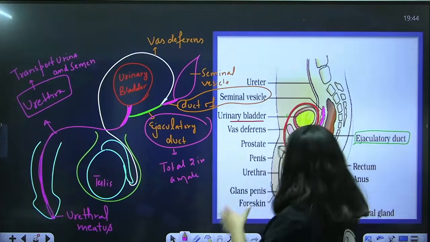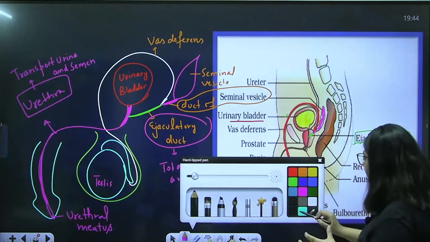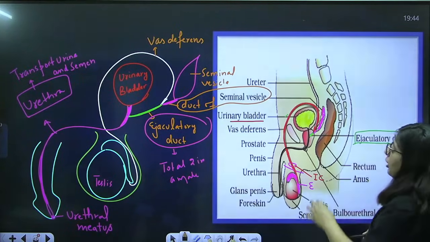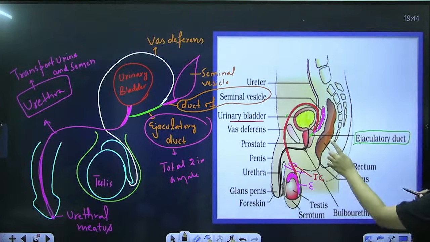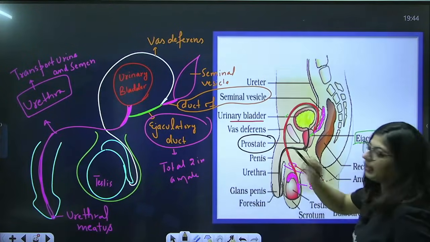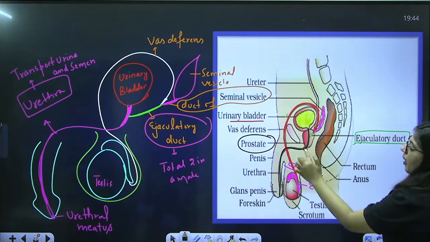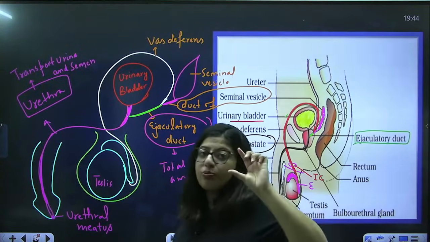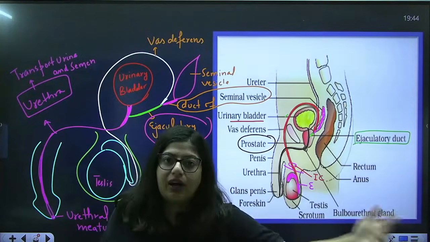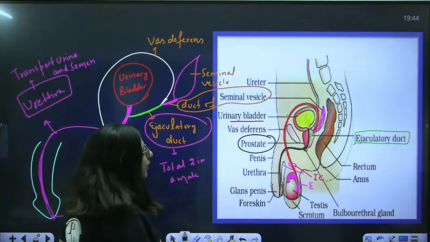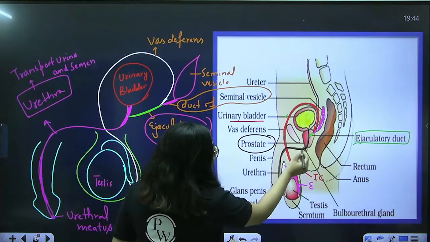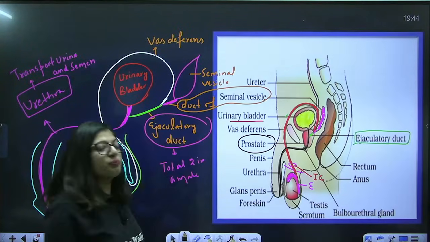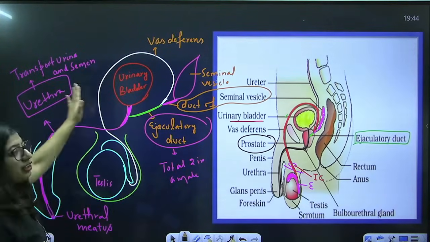So this urethra, you can see it starts from here. Let me highlight it. It starts from here and moves up to this point. This portion of urethra is passing through the gland known as the prostate gland, so that portion is the prostatic urethra. Then a very small portion near this gland is the membranous urethra, and the one that passes through the penis is the penile urethra. So we have divided the urethra into three parts.